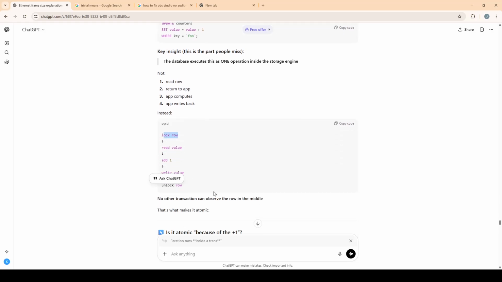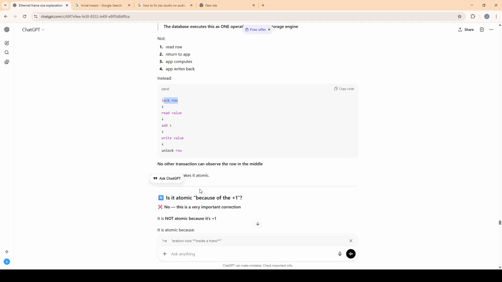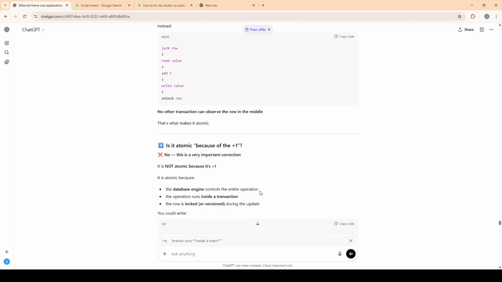Instead, you lock the row, then you read the value, add one or increment it, then write the value and then unlock the row. No other transaction can observe the row in the middle, or no other transaction can sneak into that critical section. That's what makes it atomic.